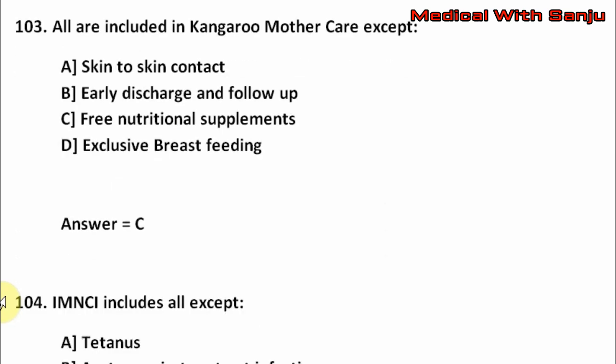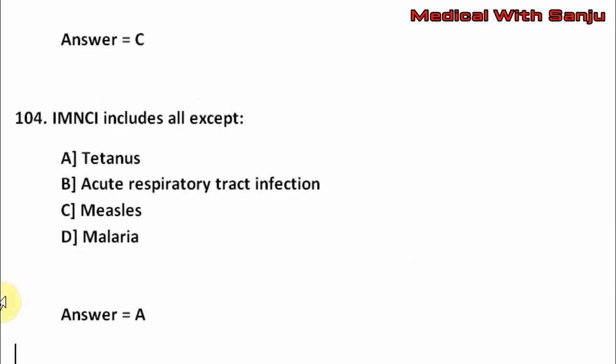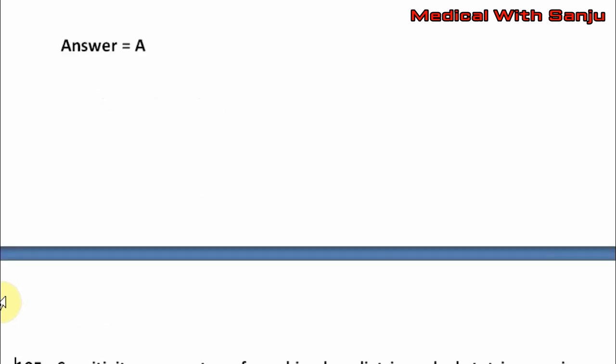Next question. IMNCI includes all except option A, tetanus. Option B, acute respiratory tract infection. Option C, measles. Option D, malaria. The right answer is option A, that is tetanus.